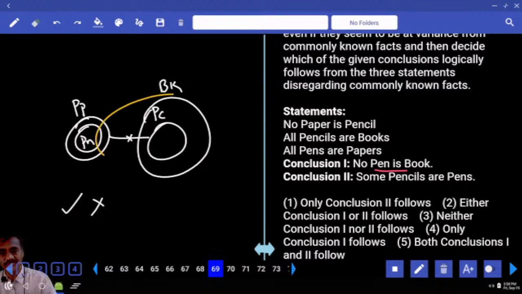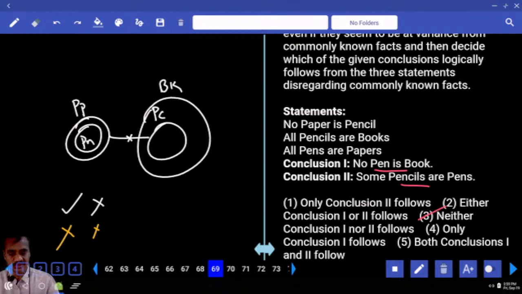Can you write book like this or not? Yes. Now paper cannot be intersected with the pencil. Now we can able to write like this. And alternate diagram to previous conclusion form. At the same time, some pencils are pens, that is false. Clear? Hence what is your answer? Neither one nor two.